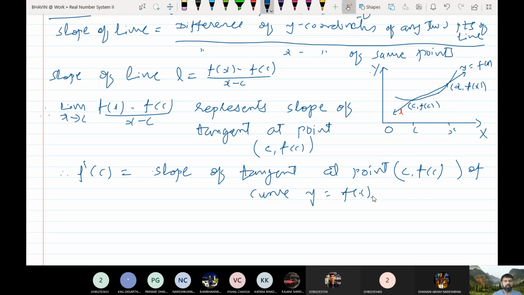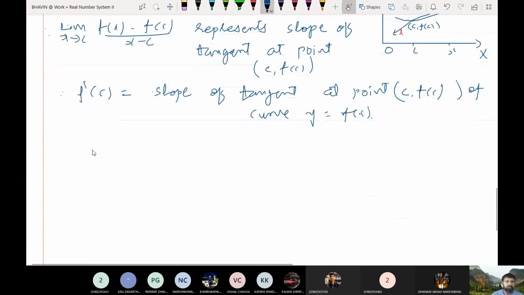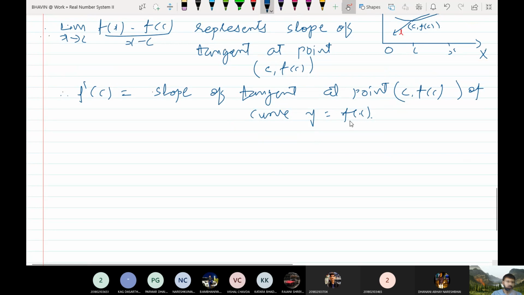So this is a geometrical interpretation of derivative. So derivative, f dash c, means the slope of the tangent at point c, f(c) of the curve y equal to f(x). So do you understand?